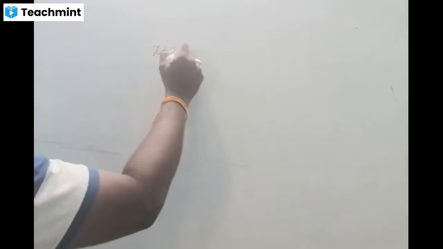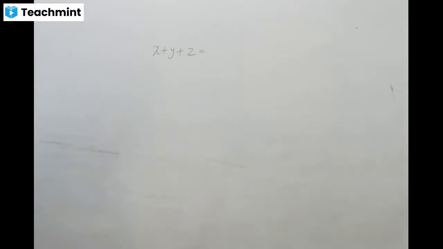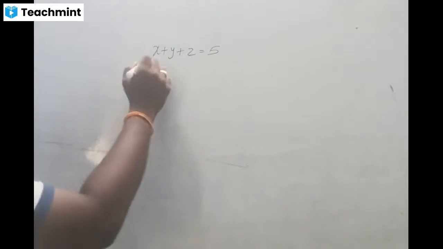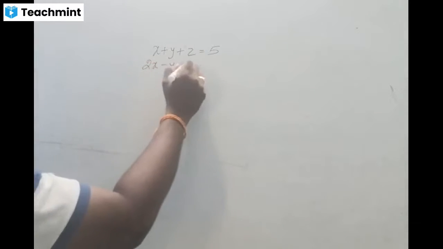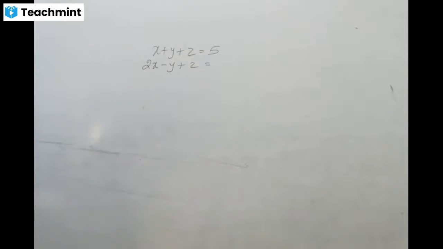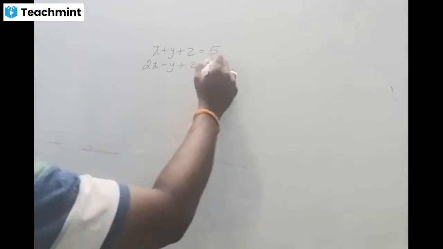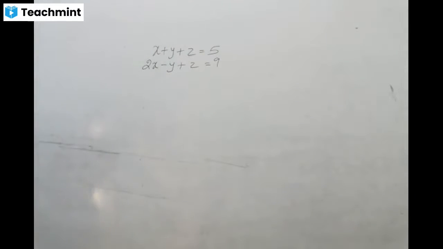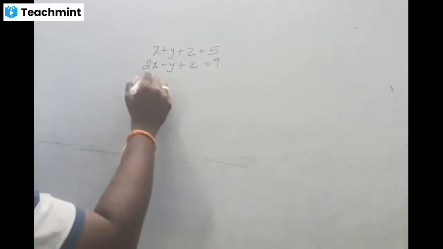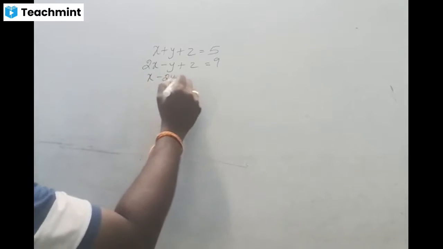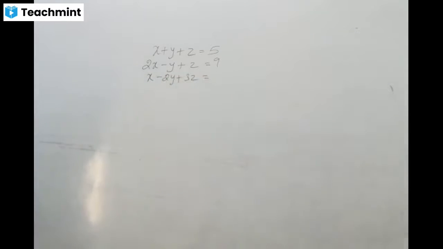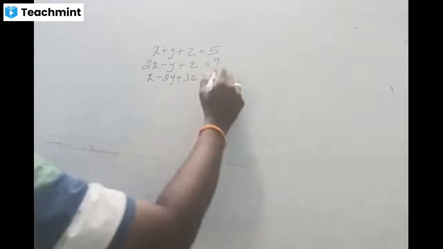Now, shall we do one more? Okay, so write the equations. x plus y plus z equal to 5. 2x minus y plus z equal to 9. x minus 2y plus 3z equal to 16.